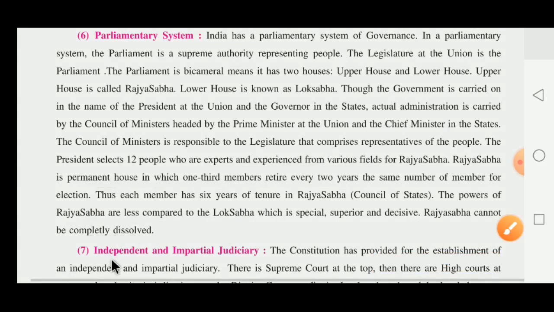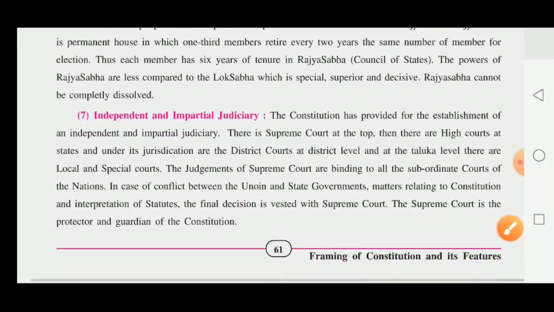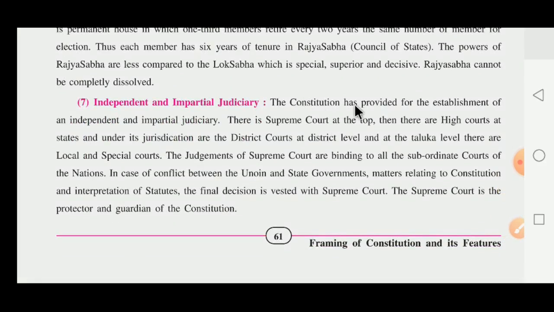The next topic is the independent and impartial judiciary. The Constitution has provided for the establishment of an independent and impartial judiciary. It means the judiciary cannot show partiality to anyone.